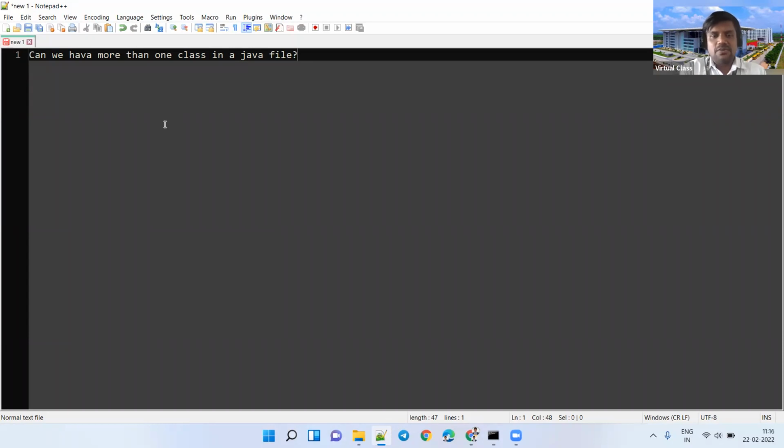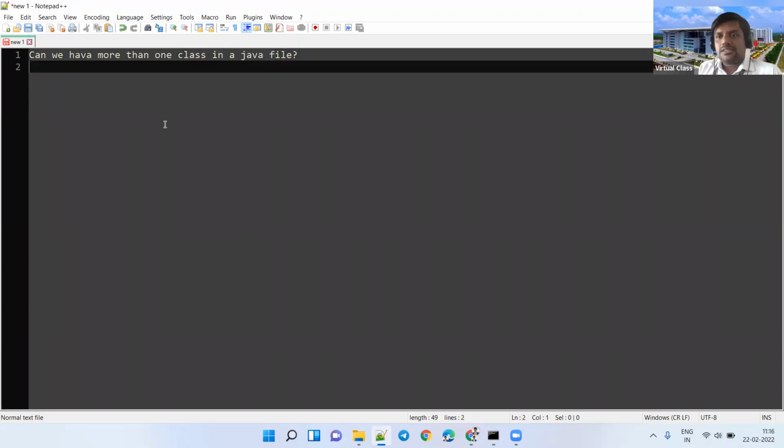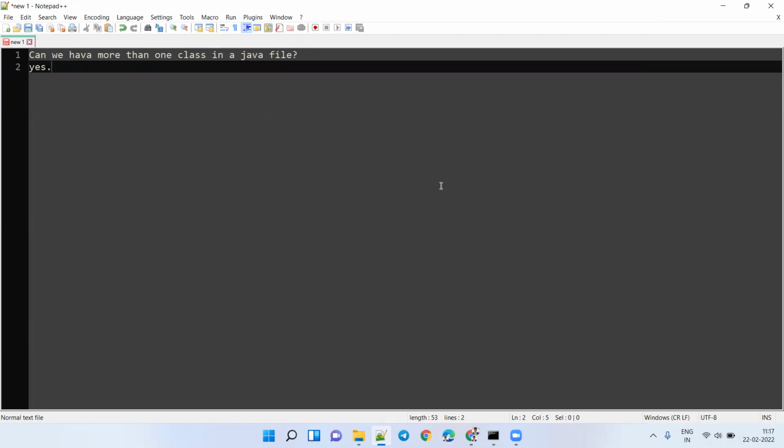The answer is yes, we can define more than one class as per our requirement, as per the application, or as per our project. Suppose we define more than one class in a Java file; we will see now how we have to save it. We already have a convention, right? What is the convention? The Java file name should be the class name.